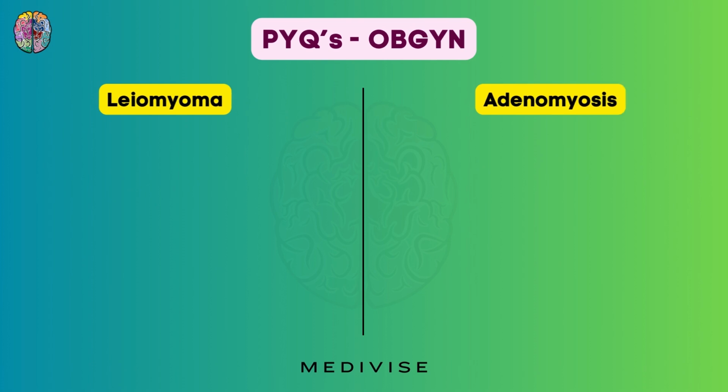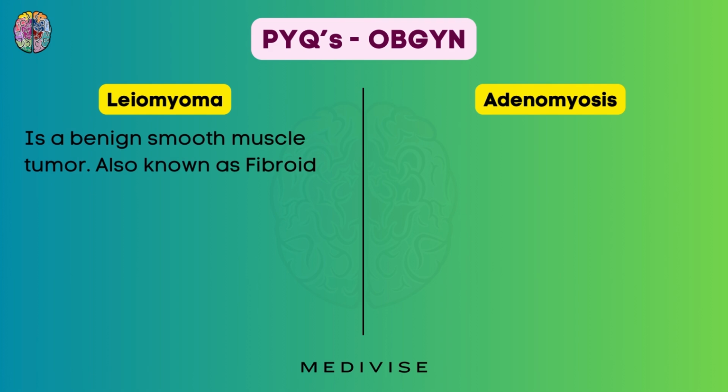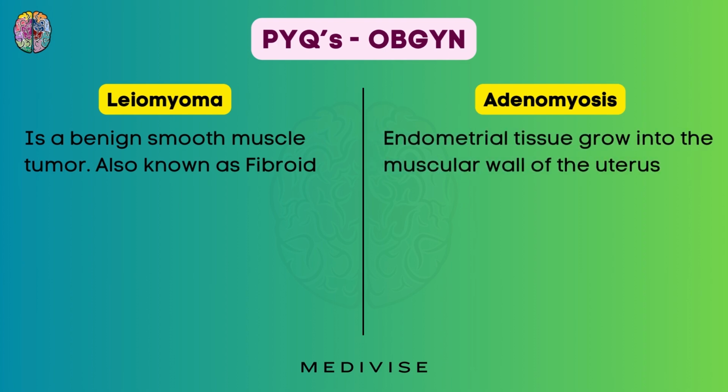Finally, we have leiomyoma and adenomyosis, and you might get confused between these two options. So let's see how to differentiate between them. Leiomyoma is a benign smooth muscle tumor which is also known as fibroid, and it occurs within the myometrial layer of the uterus. Adenomyosis is when the endometrial tissue grows into the muscular wall of the uterus. So, both are occurring within the myometrium.